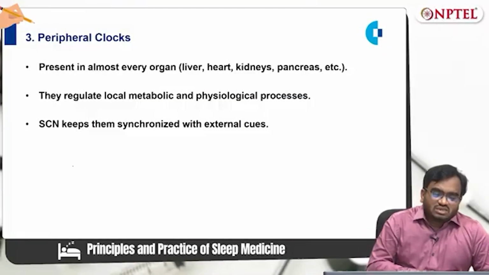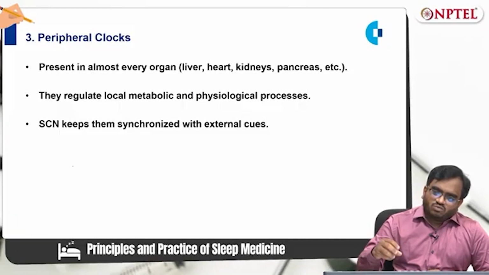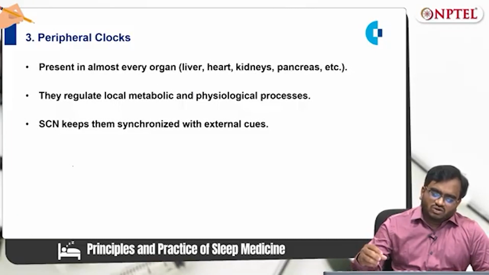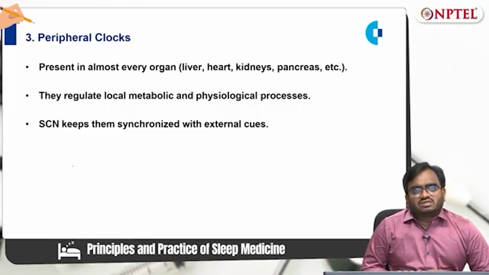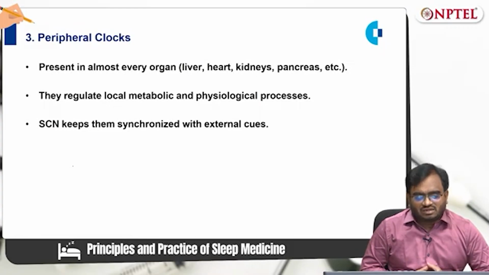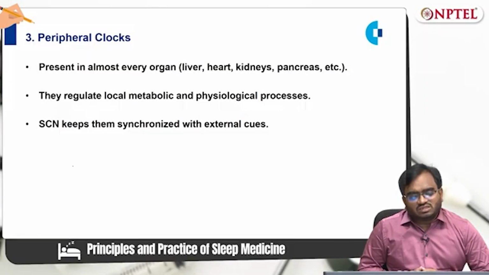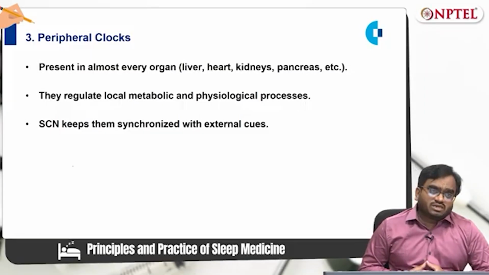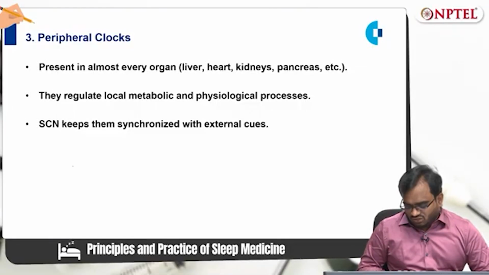Next, we move on to the peripheral clock. So, we read what is circadian rhythm, what is the suprachiasmatic nucleus, what is the molecular clock. Now, the peripheral clock. The peripheral clock is similar to the central clock, but here it is present in almost every organ, liver, kidney, heart, pancreas, etc. They regulate local metabolic and physiological processes. However, the suprachiasmatic nucleus keeps them synchronized with the external cues.